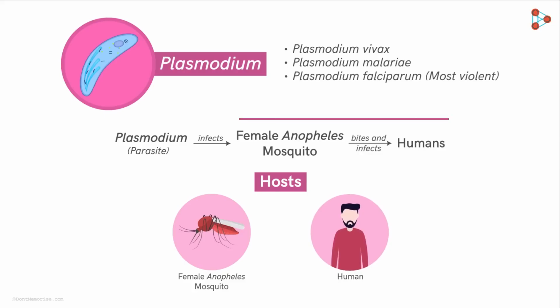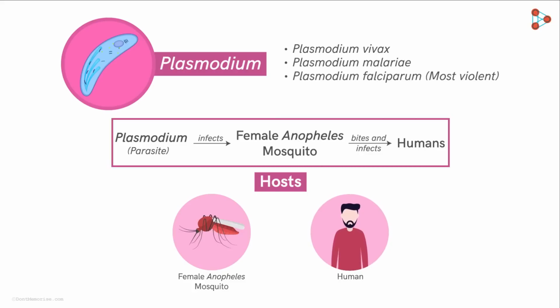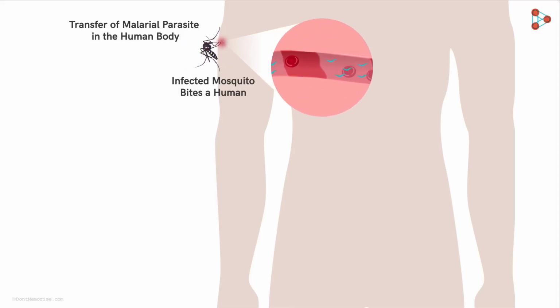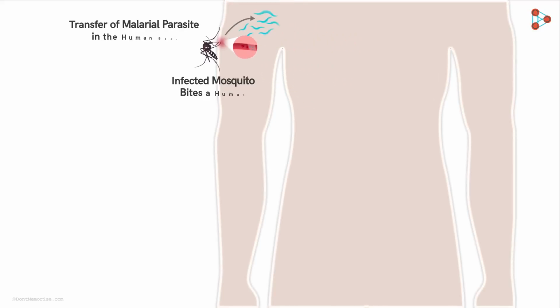Let's understand the complete life cycle of the malarial parasite. It all begins when an infected mosquito bites a human. This helps transfer the malarial parasite into the human body. In order to enjoy her blood meal, the female Anopheles mosquito secretes her saliva into the human bloodstream to prevent blood coagulation. It's with this secretion that the parasite gets a chance to enter the human body.